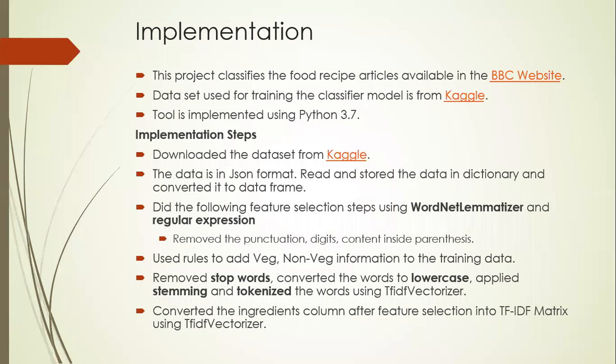Hey Rama, thank you for giving a brief introduction to our project. Now I will go through the implementation part. As Rama explained, this tool, the Cuisine Classifier, is a statistical model which classifies recipes into different cuisine types or food type, whether it is vegetarian or non-vegetarian. As it is a statistical model, we always need some kind of training data to train the model so that it can be used to do future predictions.